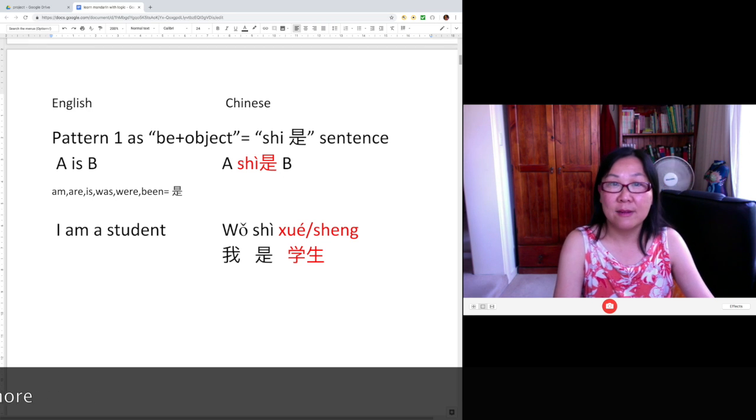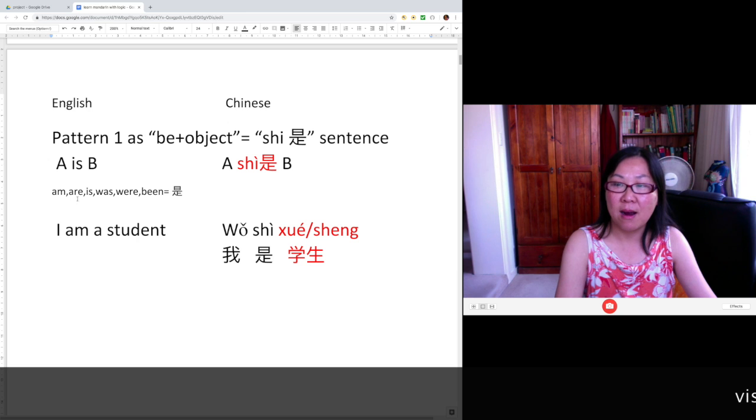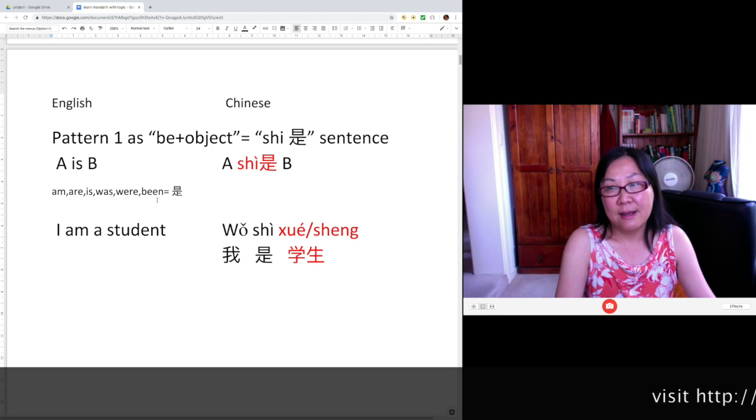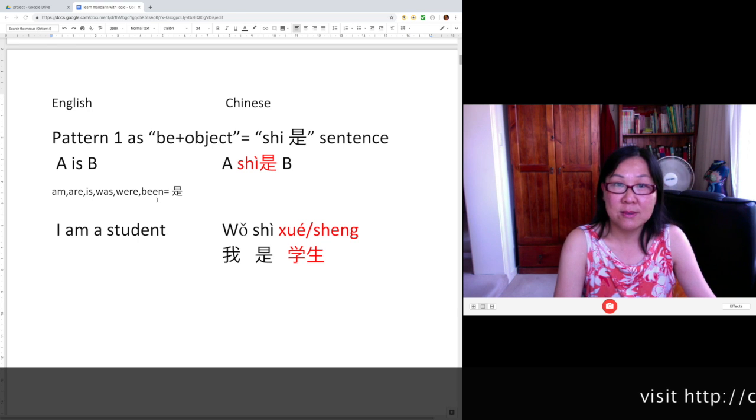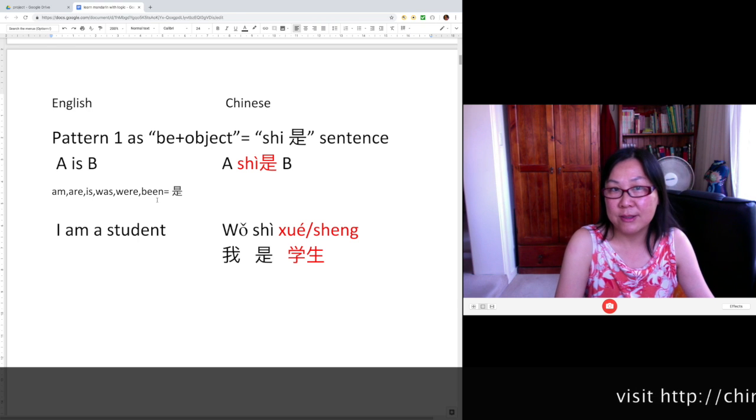是 is a very important word in Chinese. You must learn this word properly. 是 is equal to am, are, is, was, were, being. It means 是 doesn't change its form. In a situation like first person, third person, plural, or singular, past tense, present tense, 是 doesn't change. Like the verbs in Chinese don't change their forms.